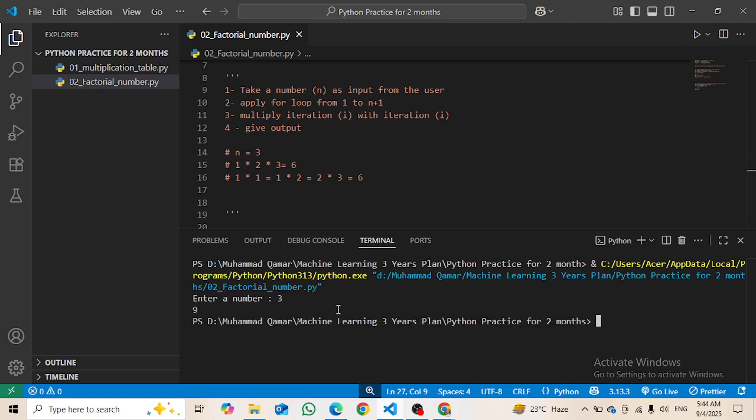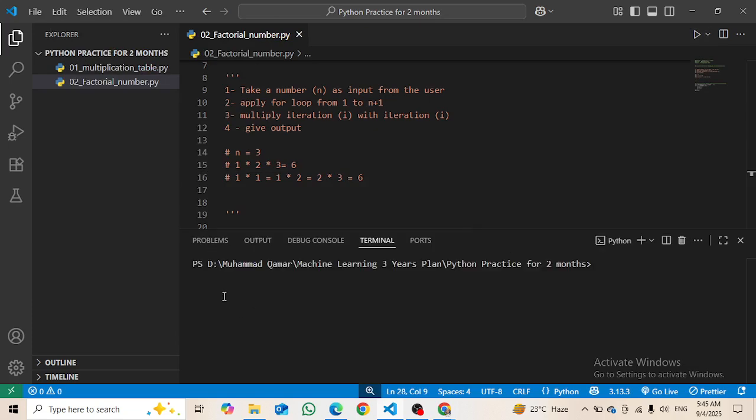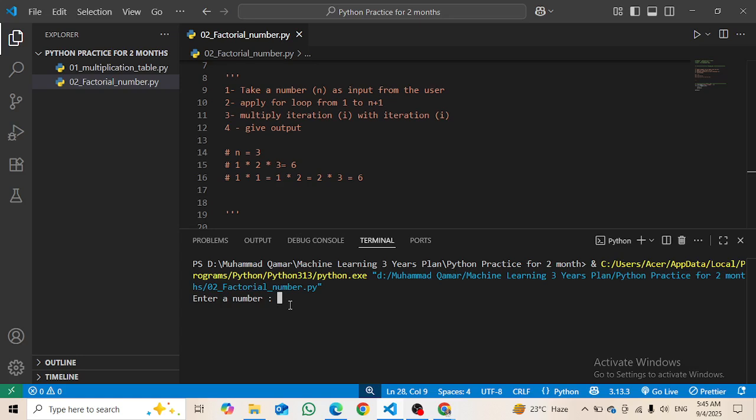I will just give 3 and it is giving me 9, which is not correct. So it should give me 6, right? Why 6? Because 1 multiply 2 multiply 3. So what I can do here, first of all, is check that. I will print i, and let's run it again. 3. It is giving me 1 the second time.